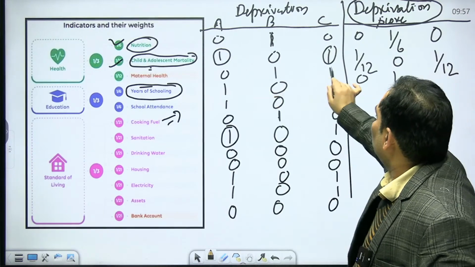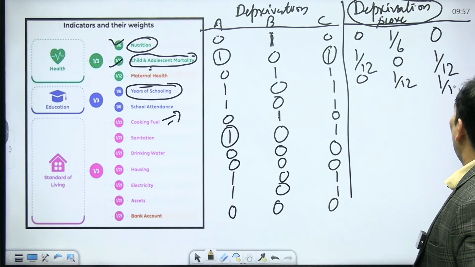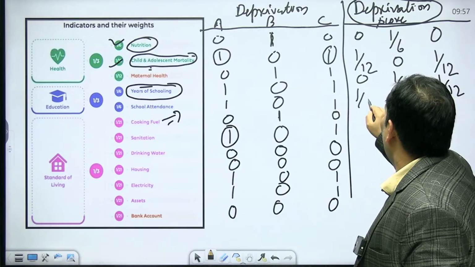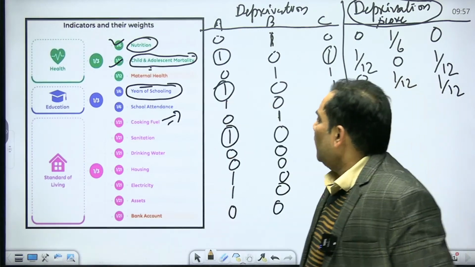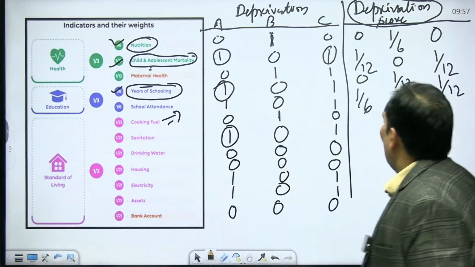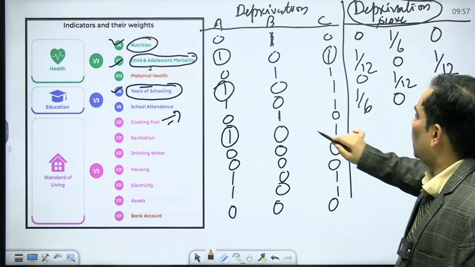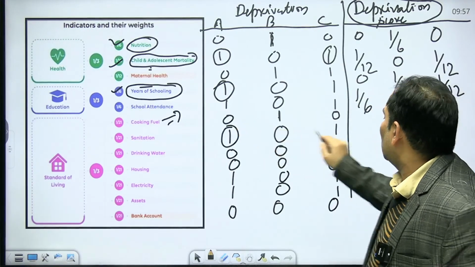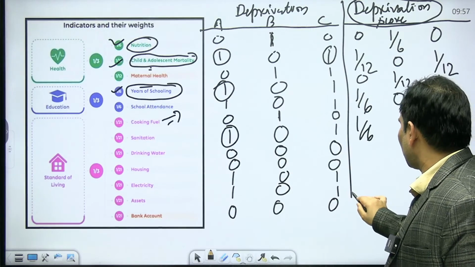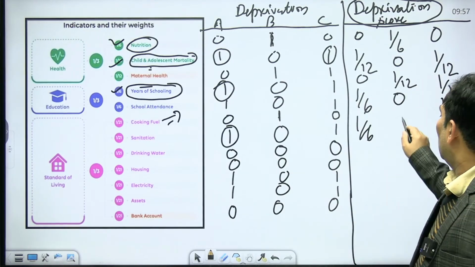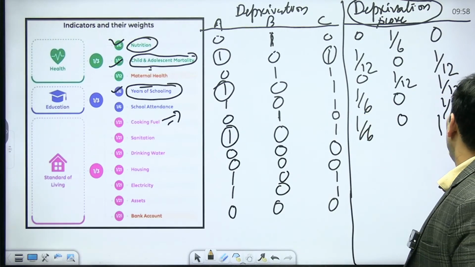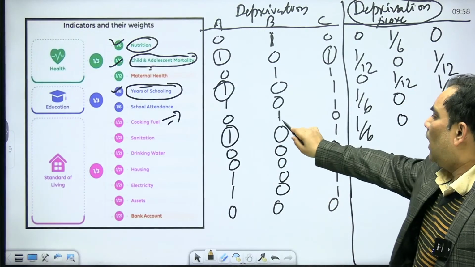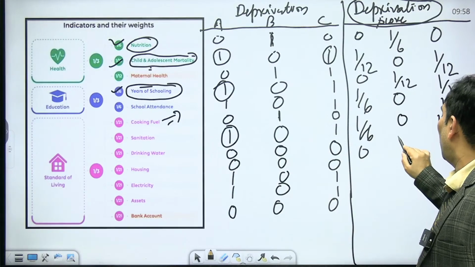When we talk about C, we are going to give them 1/12. Now when we talk about the years of schooling, it is going to give 1/6, since it is 1 and they have the weightage of 1/6. They do not have it, so 0, and that's why this is 1/6. Similarly, when we talk about sanitation, it is going to have 1/6. This is going to be 0, and it is going to be 1/6. When it talks about the cooking fuel, it is 0, and they do not have access, so that's why it is going to be 1/21.